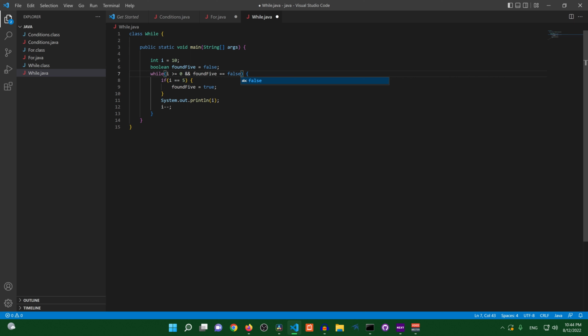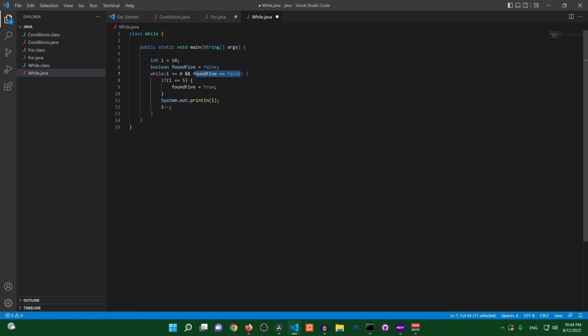So let's try to understand what's happening in this while loop. We have two conditions here. The first condition is saying while i is greater than or equal to 0 and found5 is false. In order for this while loop to work, both of these conditions must hold true, otherwise the loop will end.